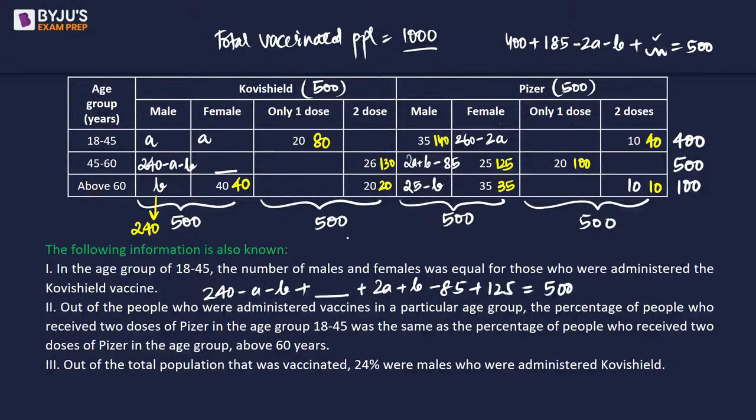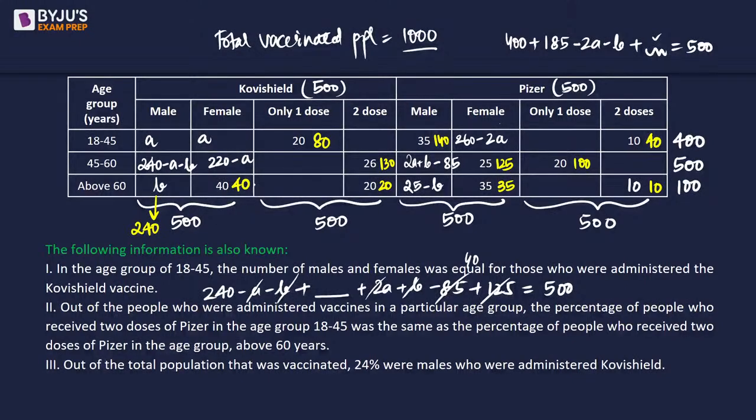So what would be the missing part result in? So B and B cancels out, A cancels out, then we will have minus 85 plus 125 is 40. So the missing part is going to be 280, 500 minus 280 is 220, 220 minus A. So this will be 220 minus A. Okay.